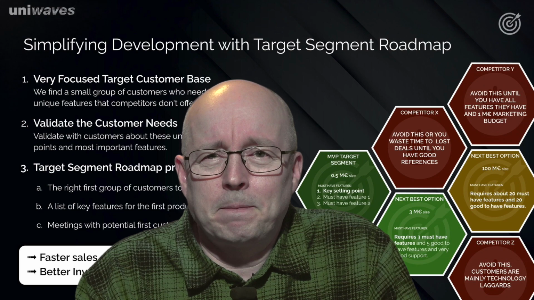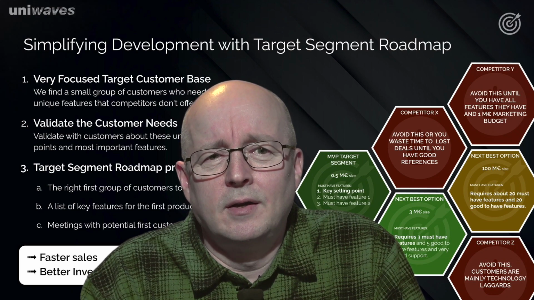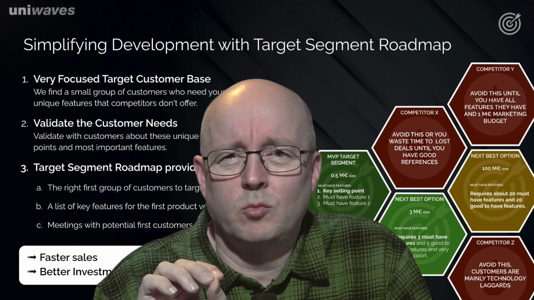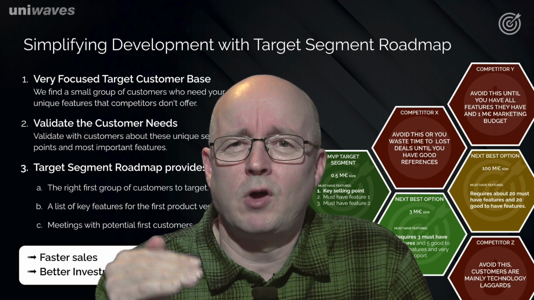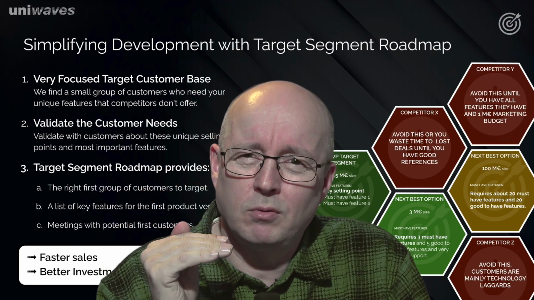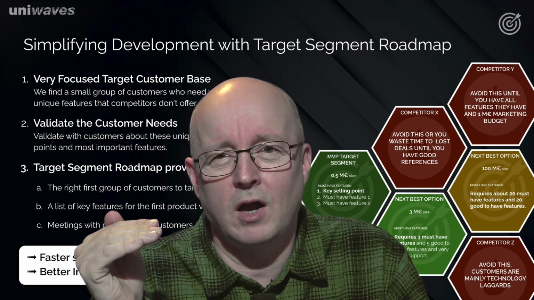And then what comes out from this project is that we get the right first target segment, a list of customers. We also have validated what features they need to have so that they can buy it now and not next year or the year after, or when you have 100 features there.